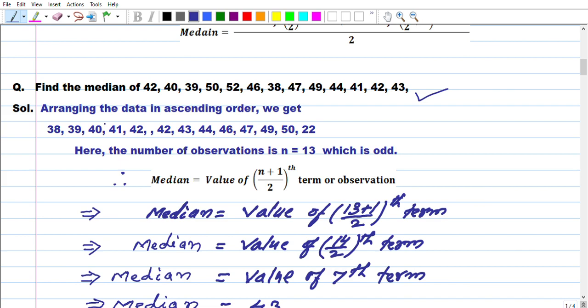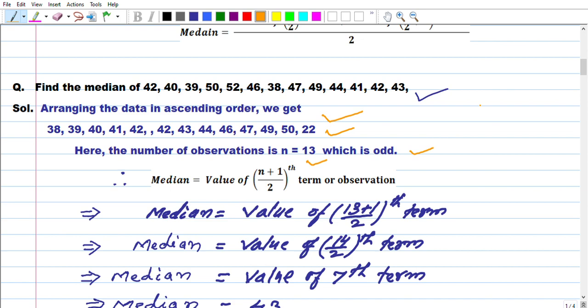The first step is arranging the data in ascending order. We have already arranged it. After arranging, we count it. Then we get the number of observations, which is 13.